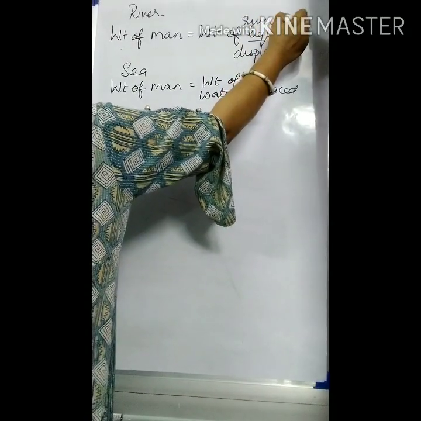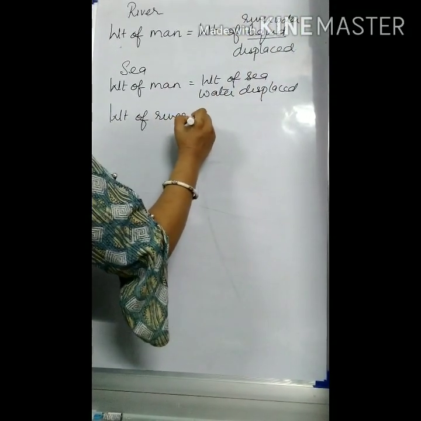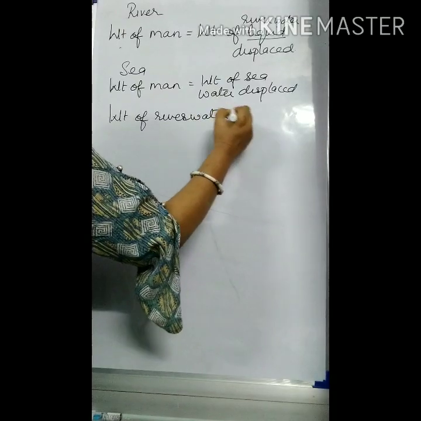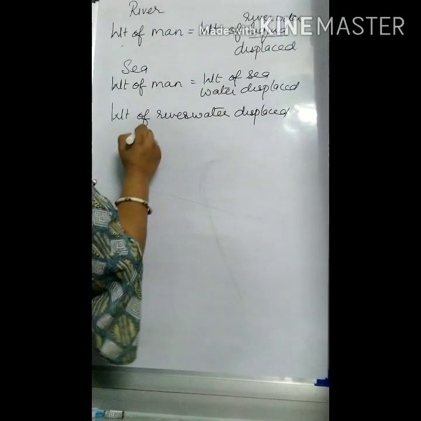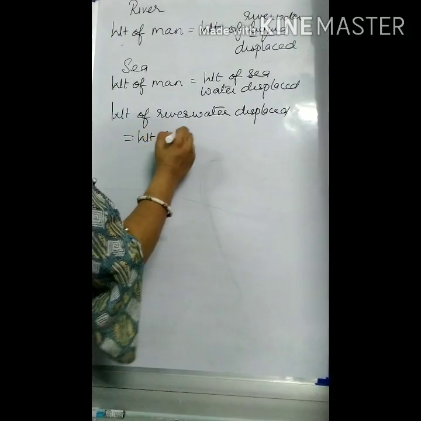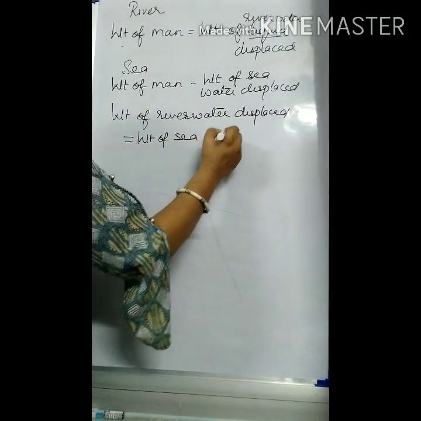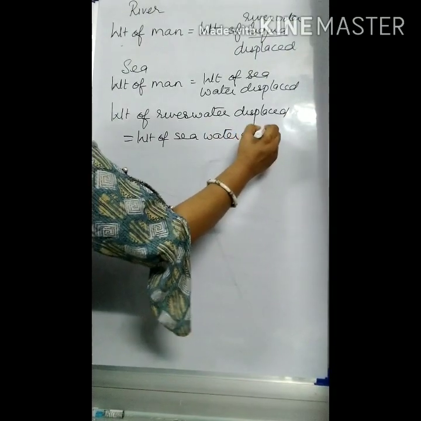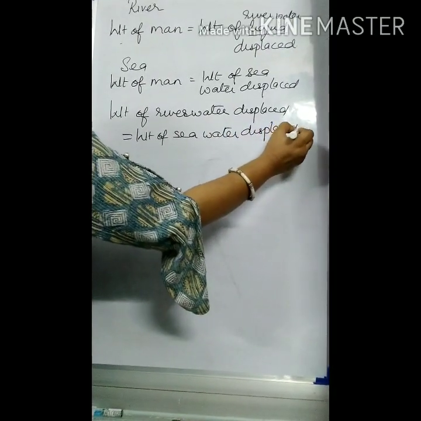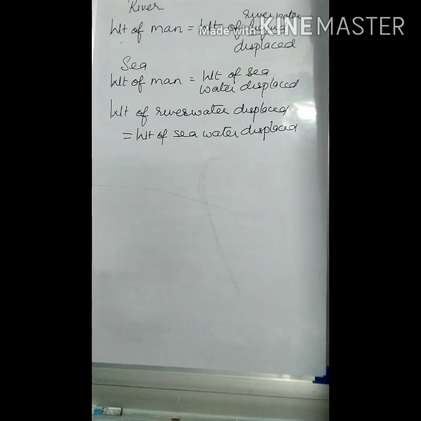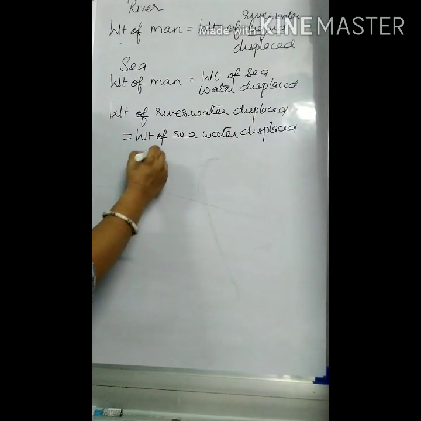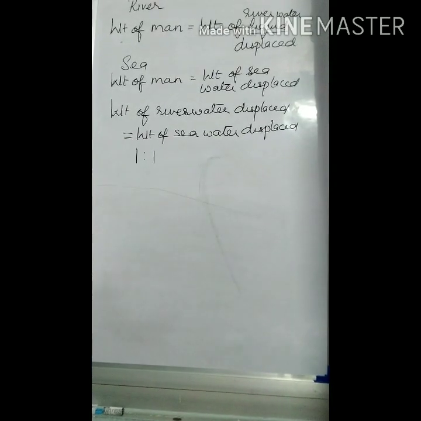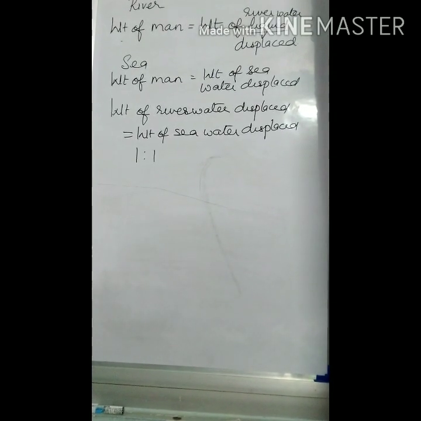So weight of river water displaced is equal to weight of sea water displaced. That means when you want to compare, you will say that it is in the ratio 1:1. Weight of the river water displaced is equal to the weight of the sea water displaced.